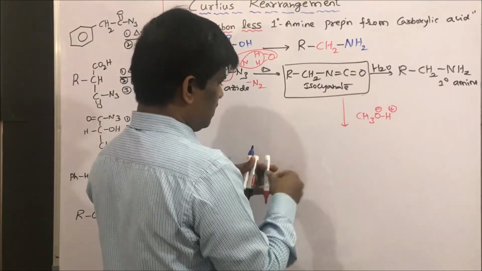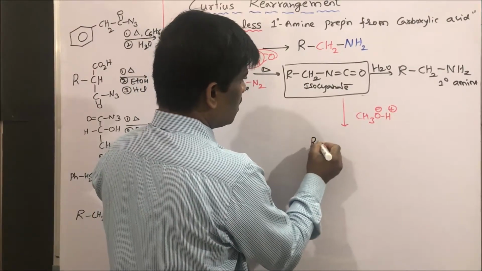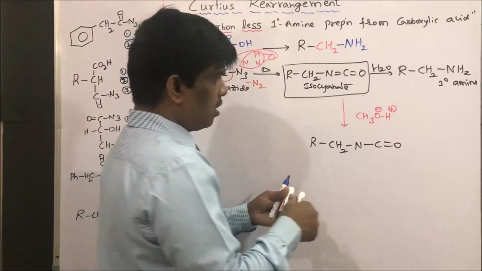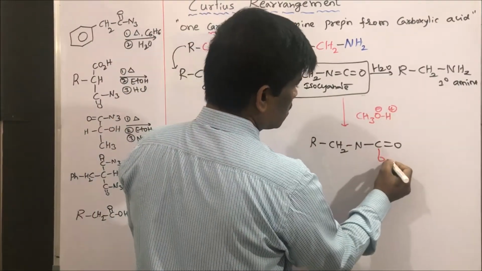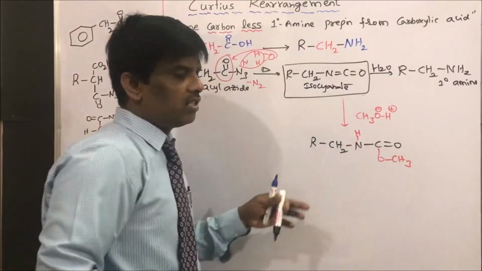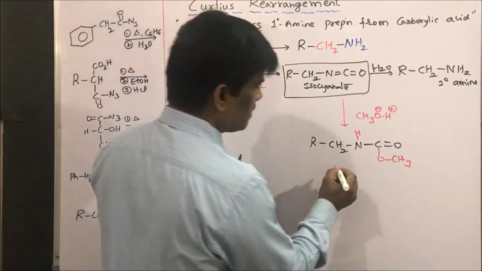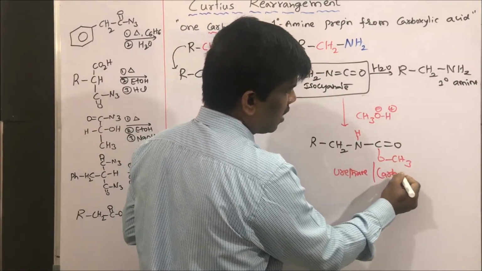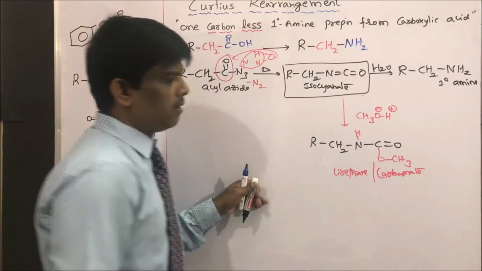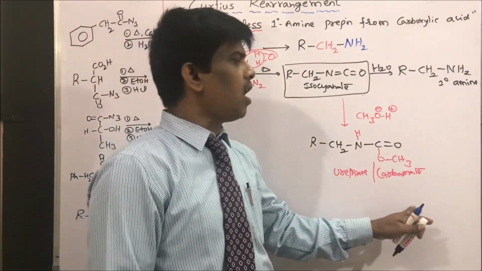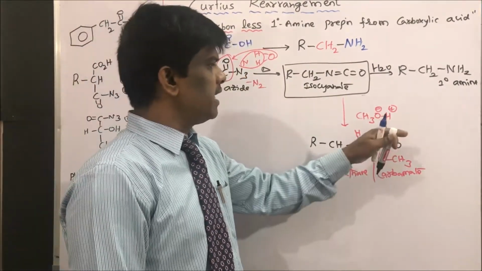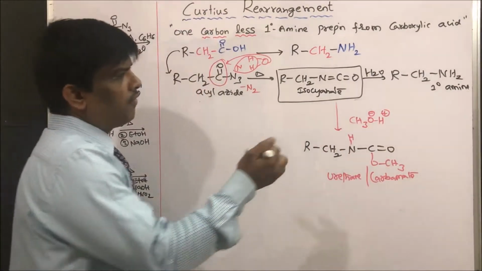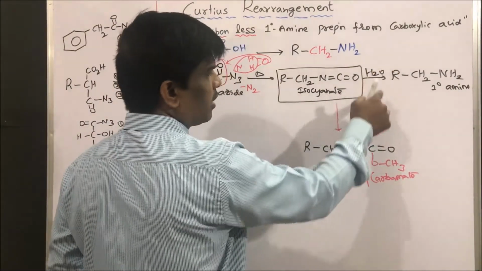So let us write this: R CH2 nitrogen C double bond O and this O CH3, then hydrogen on nitrogen. So what is this? Urethane or carbamate. Carbamate, it is a very important intermediate, students. We are going to get carbamate. Urethane or carbamate, from methanol we are going to get urethane or carbamate. So instead of methanol, here I have added water, here methanol.